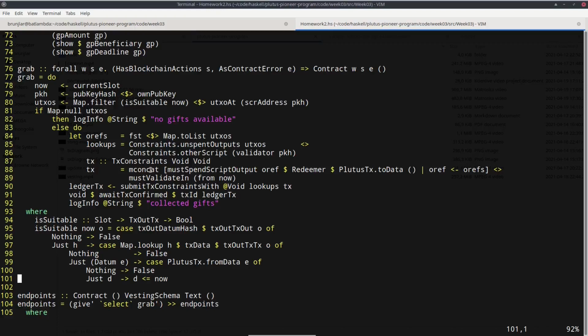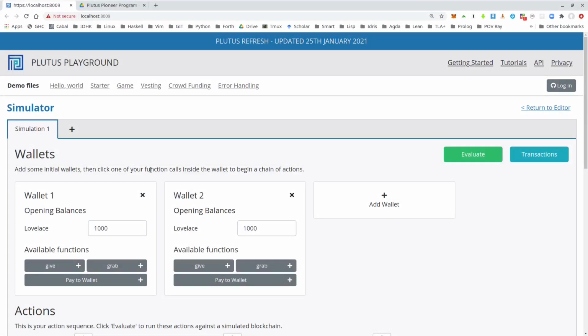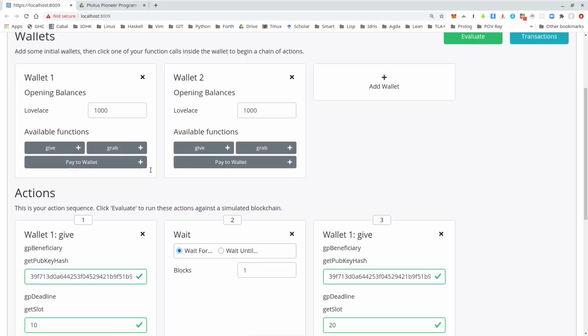So maybe this is actually the right way to do it, to take the beneficiary as a parameter of the contract, but put the deadline into the datum. And if we try this in the playground, let's look at this scenario.